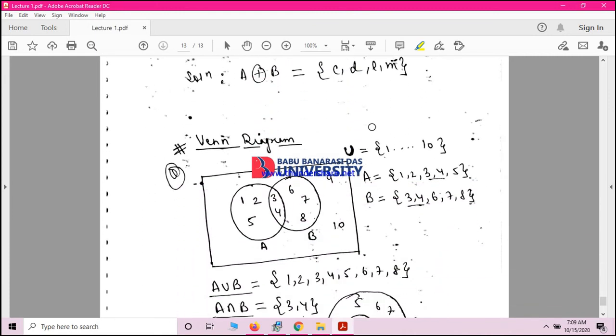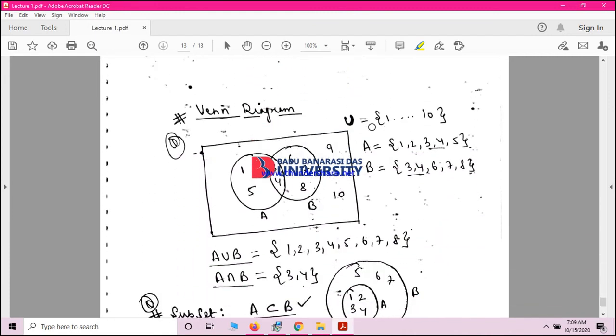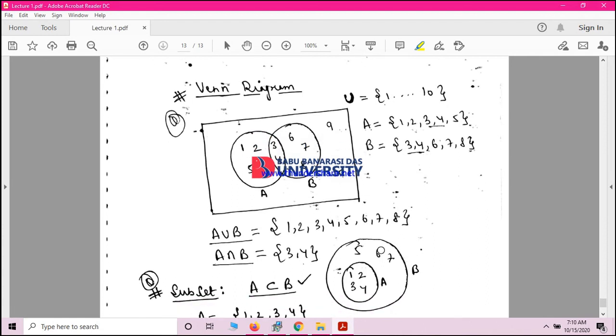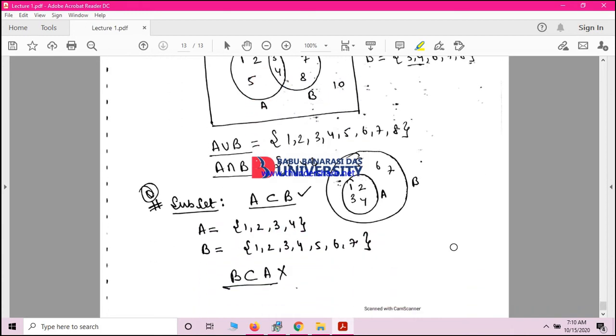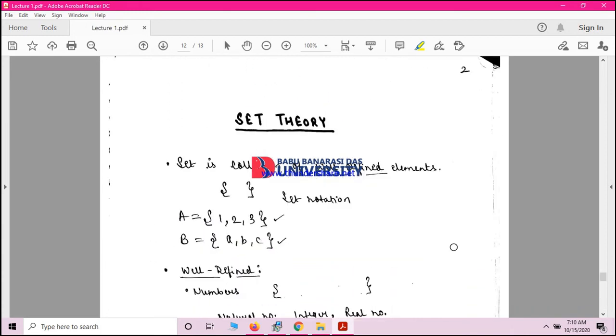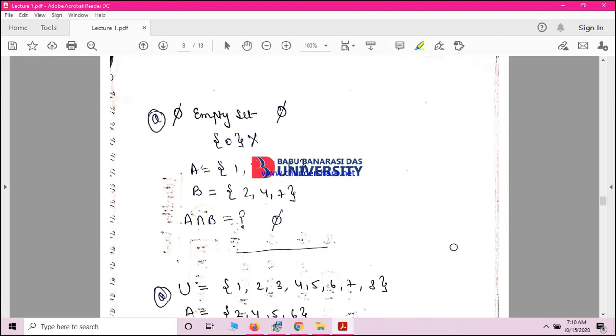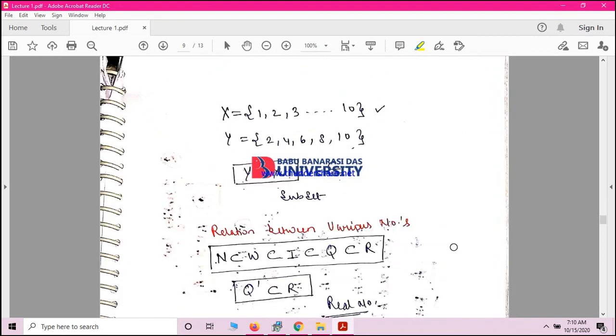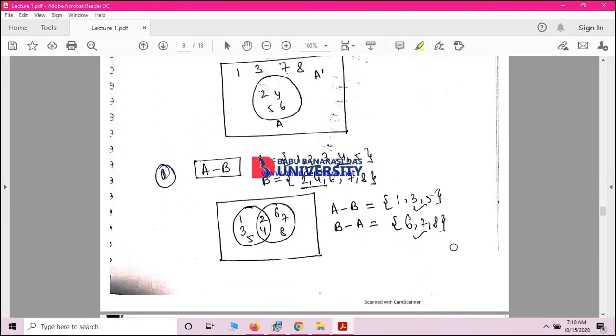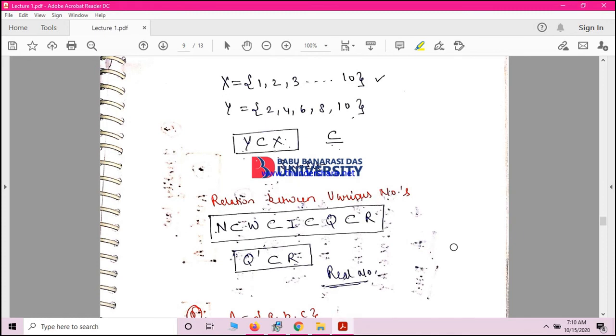So if you want to show the Venn diagram of union, this is the Venn diagram. This will represent the union, this will represent the intersection. A subset is represented as this. This is the whole set and this is the subset. Okay, let's see the next thing. So here I have represented the subset.